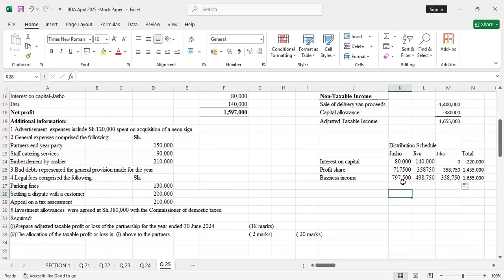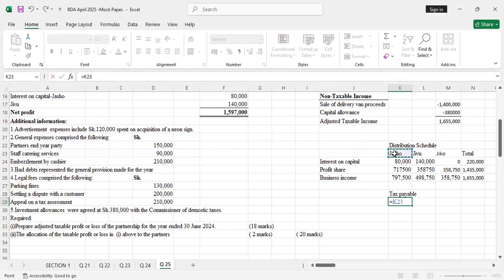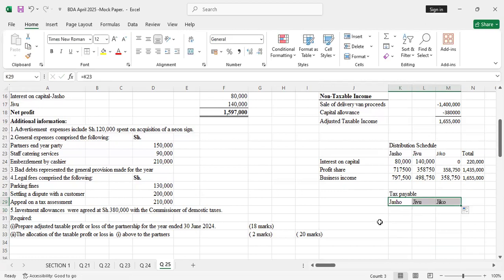But let me calculate the tax payable by each partner, which was not part of this question, because they have just said the allocation of the taxable profit or loss among the partners. But let me go to the extent of calculating the tax payable by each partner. So we'll have Jiko, Jasho, and Jivu. You can just drag to save on time to copy those three names. So how do we share this?